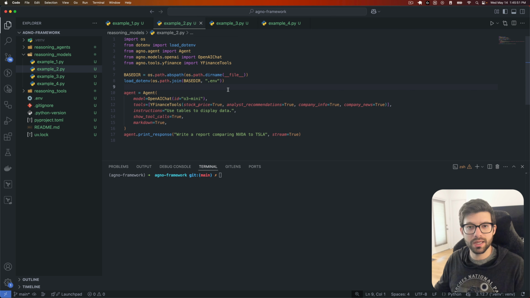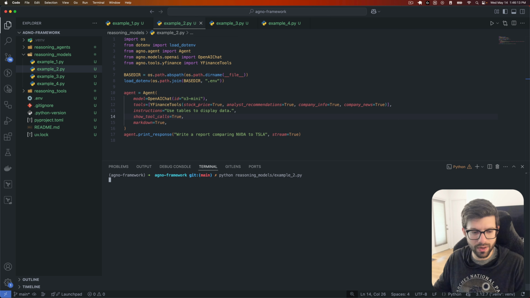So instead of asking it to give us an understanding and solution to the trolley problem, let's instead ask it to write a report comparing NVIDIA to Tesla. And the tool that we're going to use to help it do this is going to be the Yahoo Finance tools. So let's go ahead and do that, and we'll see where that gets us.